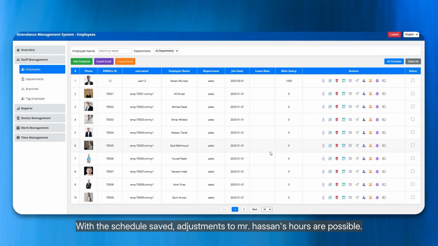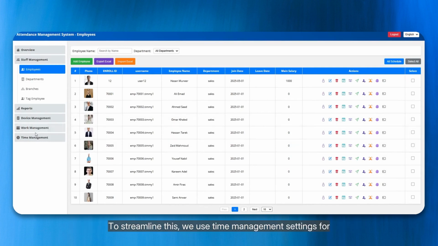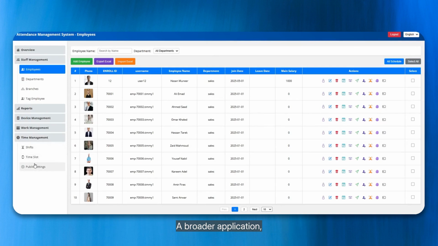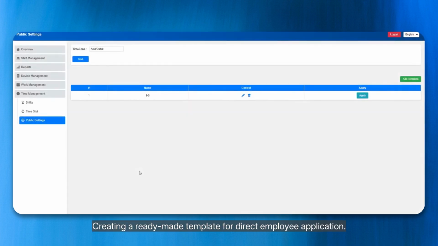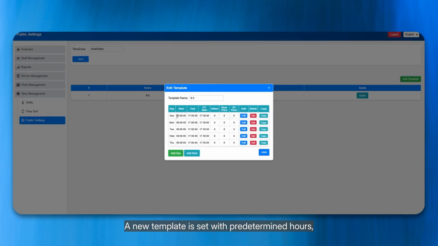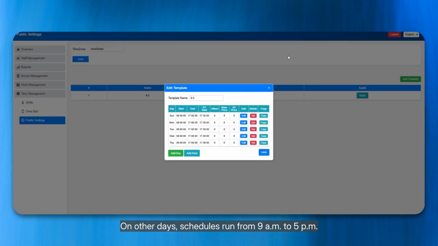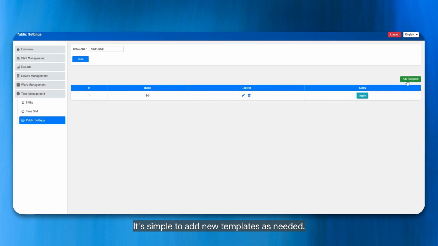However, managing a vast employee database requires efficiency. Instead of individual adjustments, we aim for efficiency by not repeatedly entering details for each employee. To streamline this, we use time management settings for broader application, creating a ready-made template for direct employee application. A new template is set with predetermined hours, ranging from 8 a.m. to 5 p.m. On other days, schedules run from 9 a.m. to 5 p.m. It's simple to add new templates as needed.